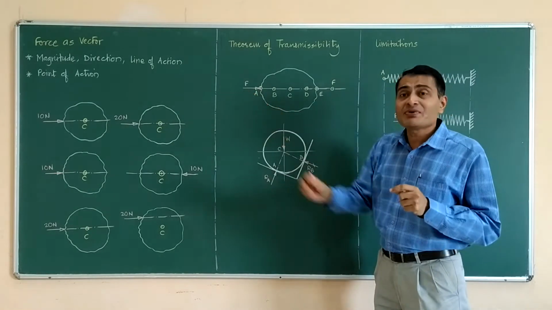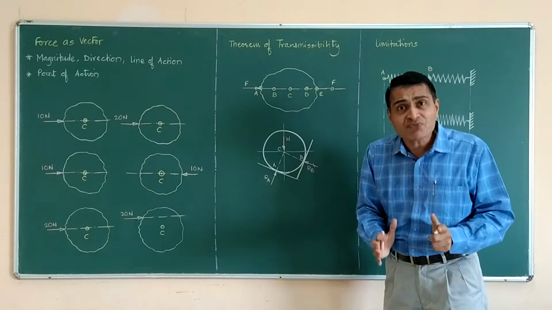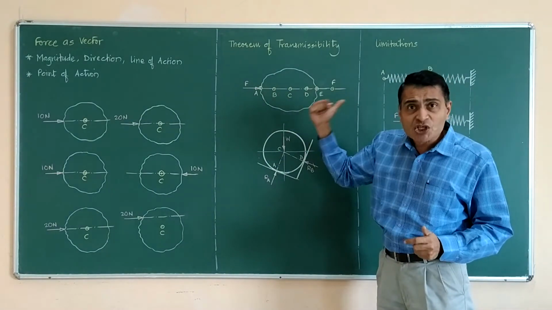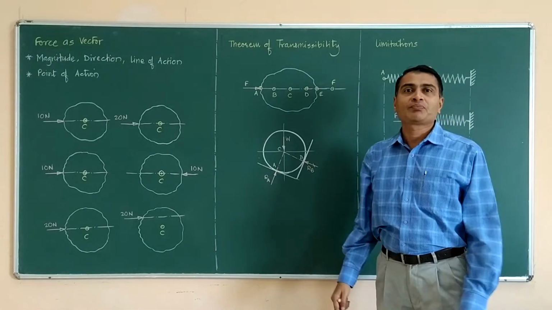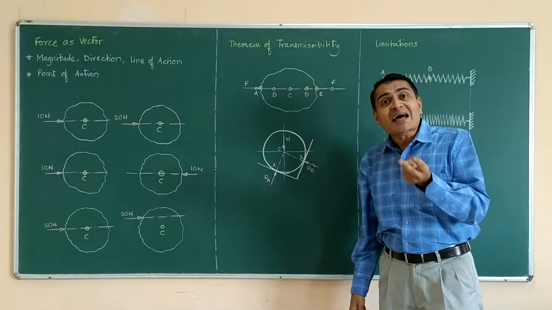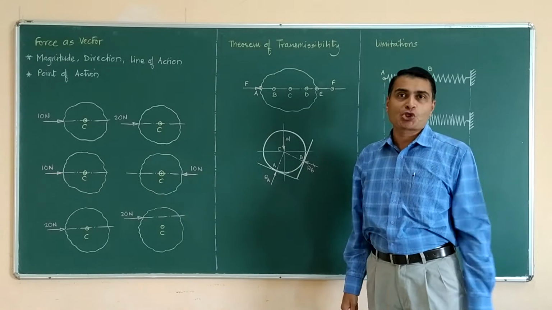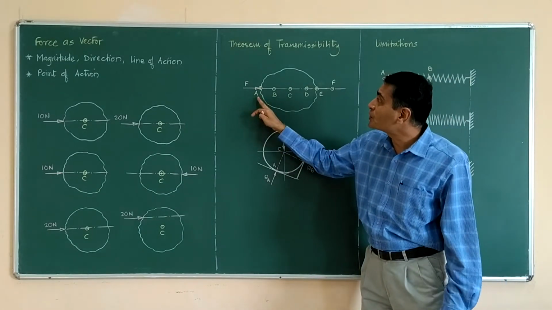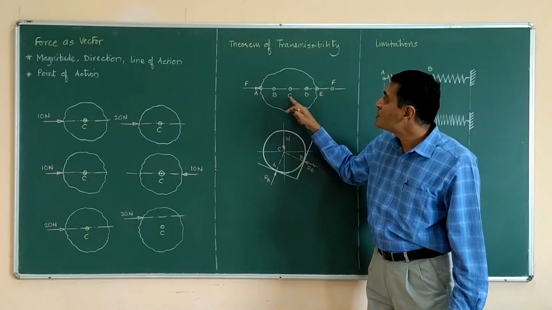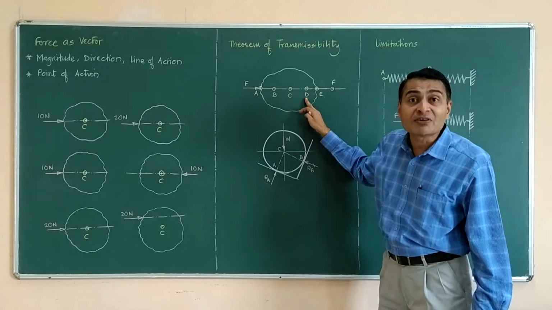This force is having definite magnitude F, definite direction and even definite line of action. The only thing that I can change if I wish to is point of action A, B, C, D, etc.